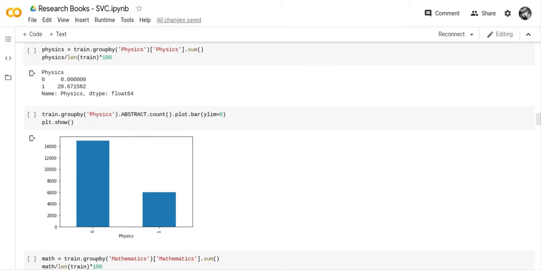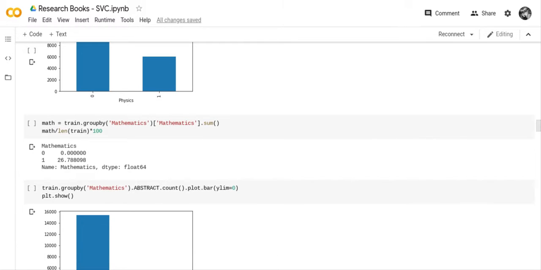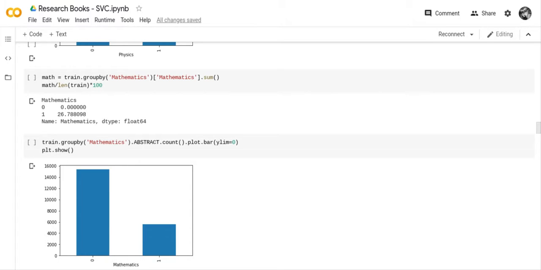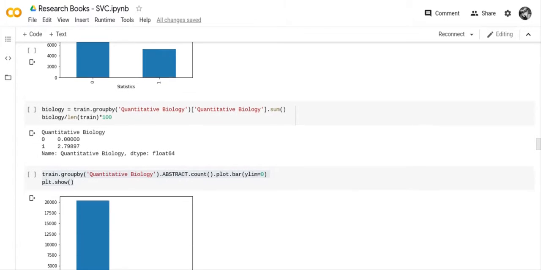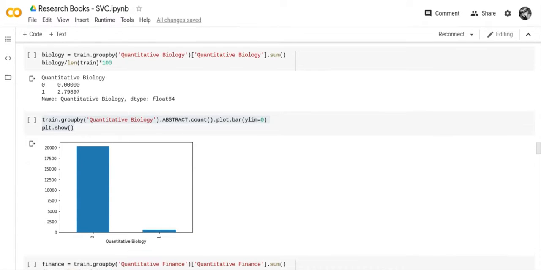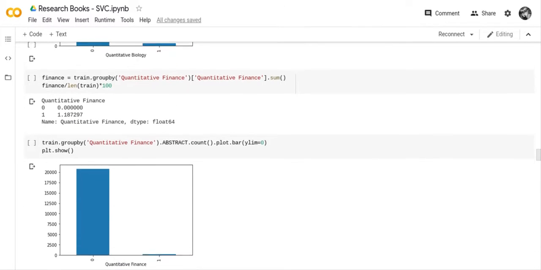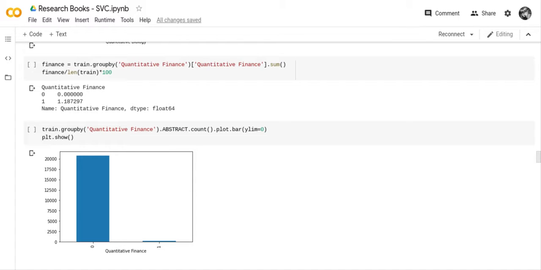And the physics books, approximately 29% of them were physics books. The maths books, approximately 27% of them were maths books. The statistics books, approximately 25% of them were statistics books. The biology books, approximately 3% were biology books. And quantitative finance, approximately 1%.